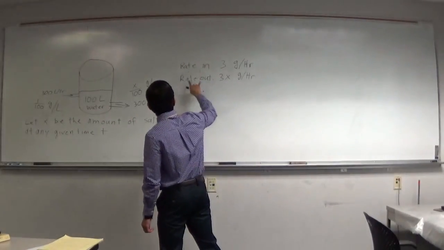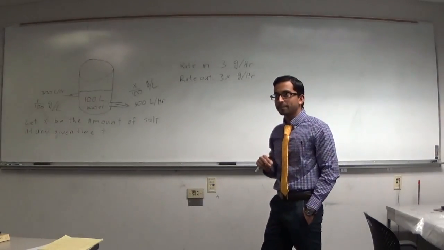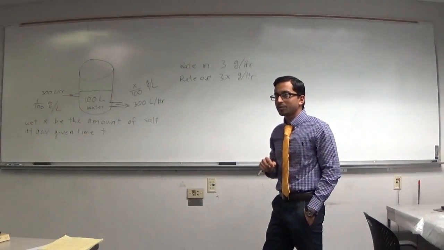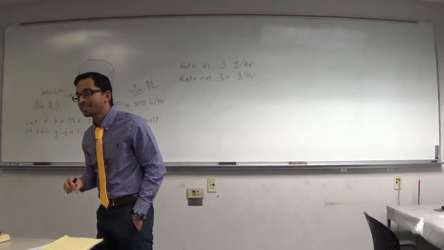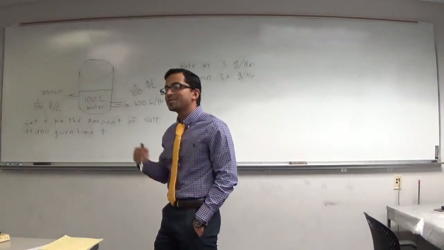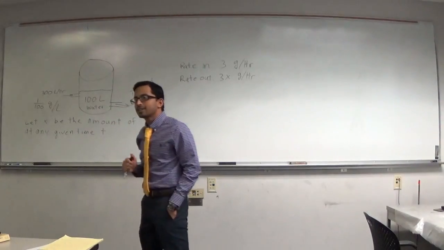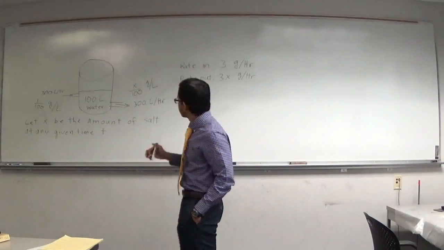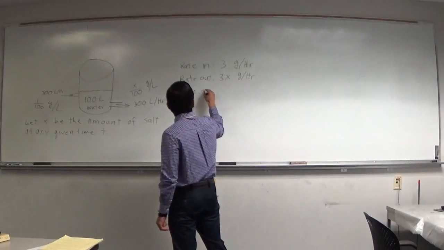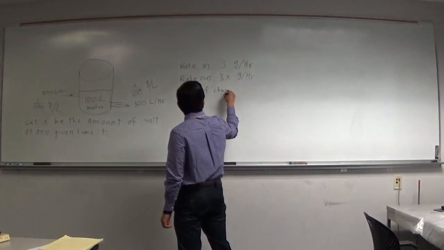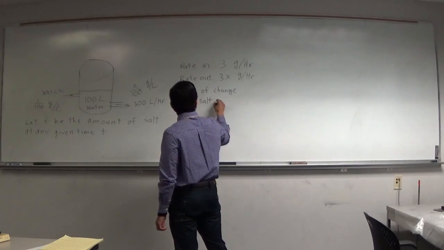Now we have the rate in, rate out, so what do you think that's going to give us? What are we looking for in the tank? We want the rate of change of salt in the tank.